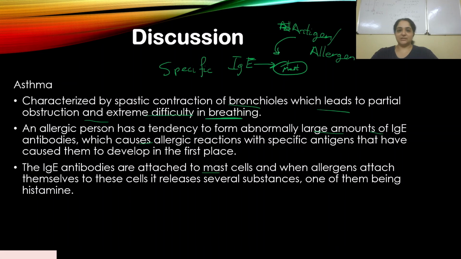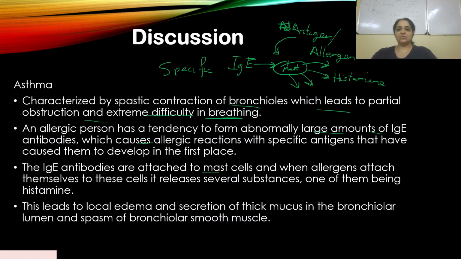it attaches to these mast cells, and they release many chemical factors or chemical substances. One of them is histamine, and this histamine causes a reaction. This leads to local edema and secretion of thick mucus in the bronchiolar lumen and spasm of bronchiolar smooth muscle.